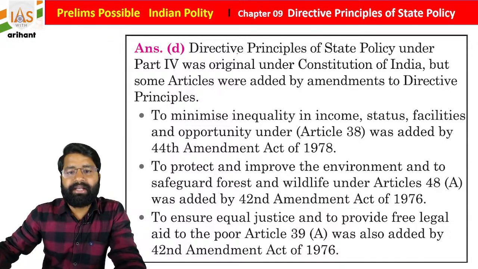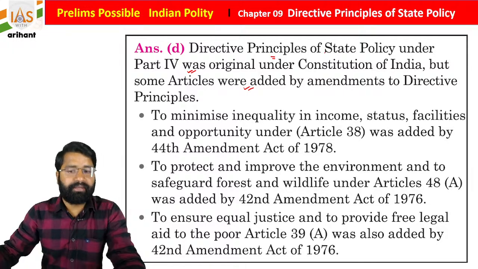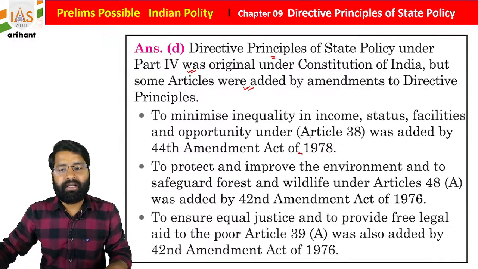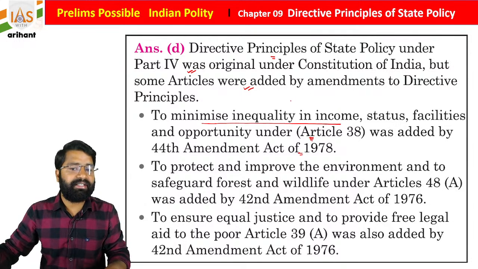Now read it. Directive principles of state policy are under Part 4 of the Indian Constitution, but a few articles were added later in the DPSP. Like by the 44th Constitutional Amendment Act under Article 38 of the Indian Constitution, minimize inequality of income, status, facility and opportunity.